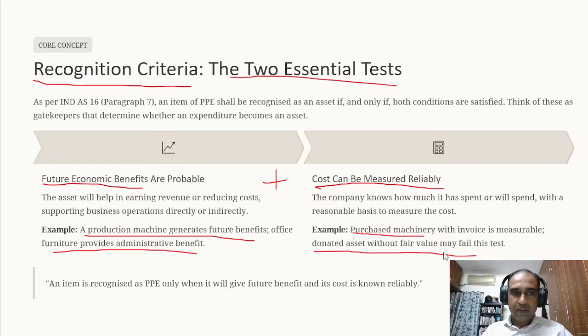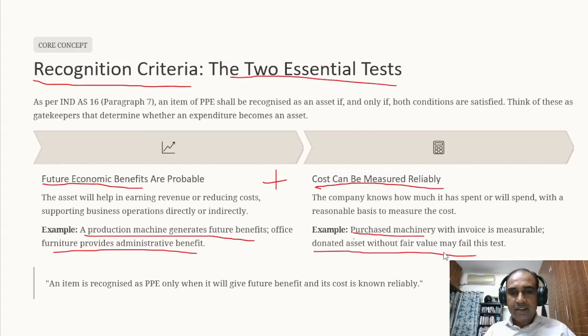Clear, guys? So far we have discussed the definition. Second thing we discussed is the recognition criteria. Recognition criteria is very simple. One is it should give future economic benefit, and second, the cost can be reliably measured. The same language is given in the standard for intangible asset also. The same conditions are there in intangible asset also. When we discuss that, we'll be discussing the same two conditions in intangible asset.